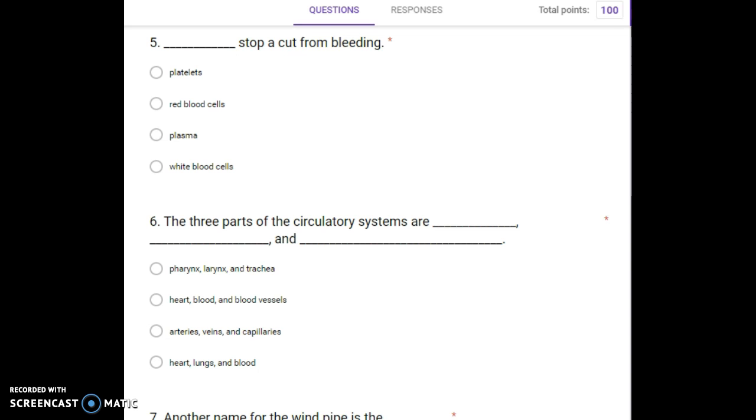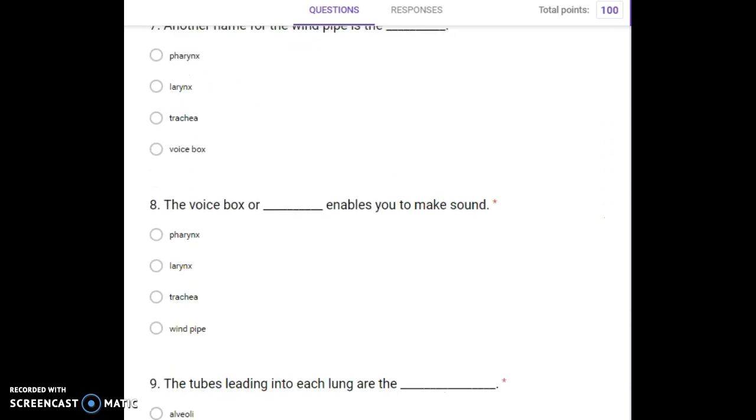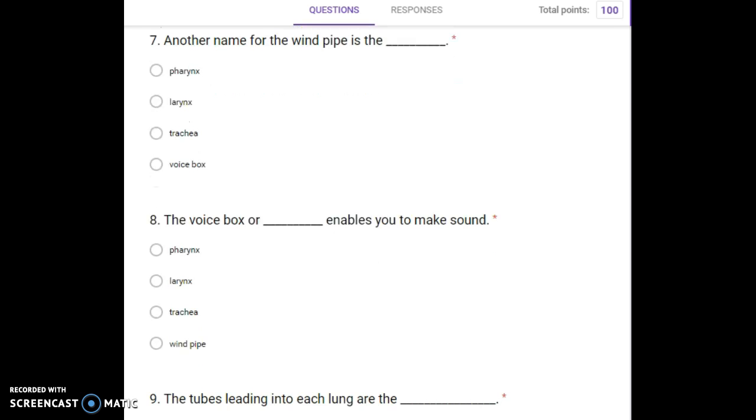Number 6. The 3 parts of the circulatory system are blank, blank, and blank. Pharynx, larynx, and trachea; heart, blood, and blood vessels; arteries, veins, and capillaries; heart, lungs, and blood. Number 7. Another name for the windpipe is the blank. Pharynx, larynx, trachea, voice box. Number 8. The voice box, or blank, enables you to make sound. Pharynx, larynx, trachea, windpipe.